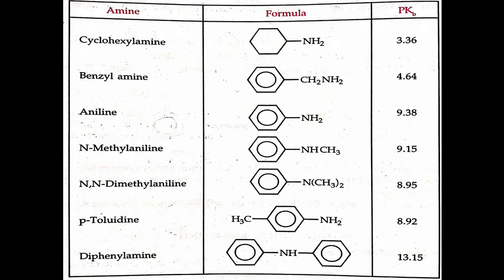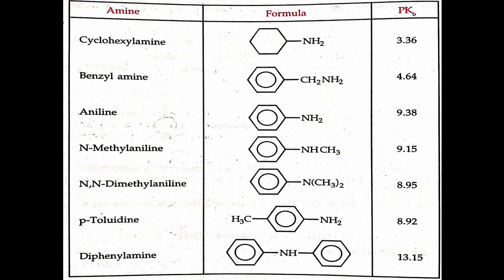Here, different pKb values of different aromatic amines are written. Now what is pKb? pKb is nothing but the negative logarithm of the basicity constant Kb, right? So the basicity of an amine depends upon the fact that the amine can accept a proton from water to give a greater concentration of ammonium and hydroxyl ions, right? In other words, the greater the Kb value, the greater is the basicity of the amine, and vice versa.